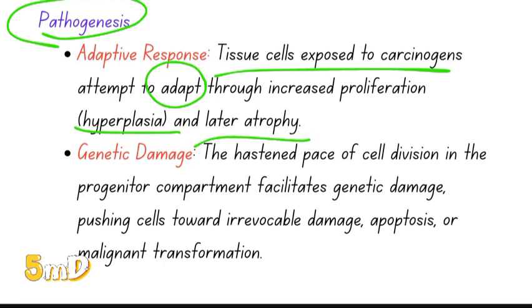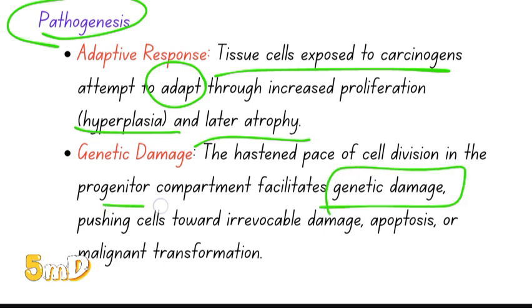Initially they try for hyperplasia. In hyperplasia, the rate of cell division is very high, as it is in dysplasia and carcinoma. In that hastened phase, in that quick need to regenerate, genetic damage is inevitable.